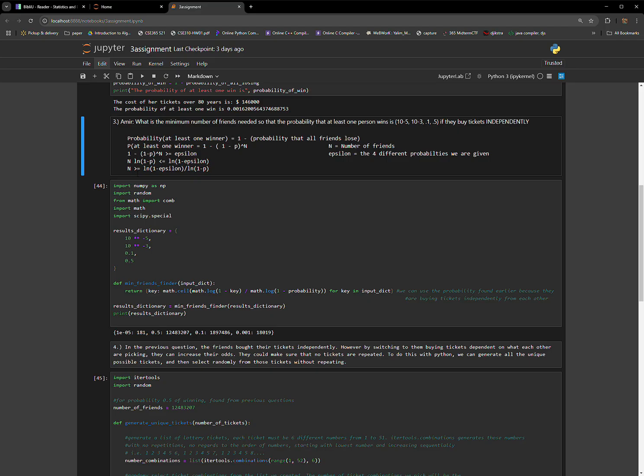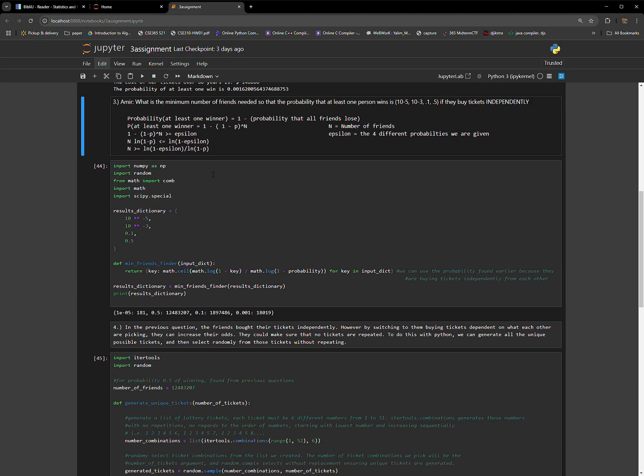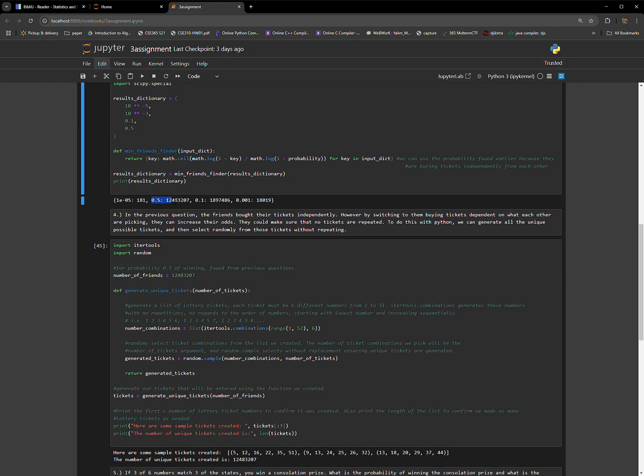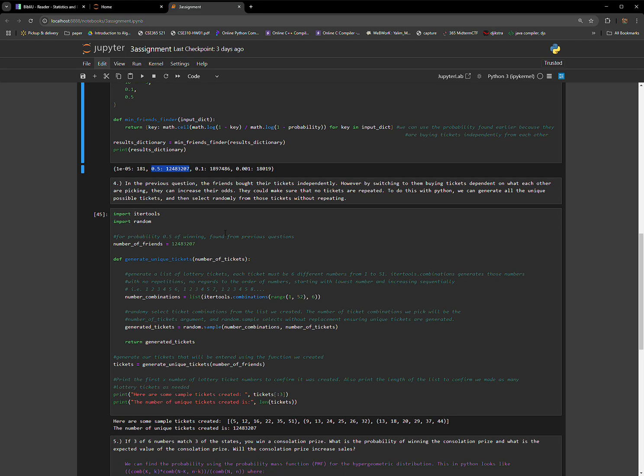The number of friends is greater than or equal to the natural log of 1 minus epsilon, which we were given, divided by the natural log of 1 minus the probability of a ticket winning. So I did that math here in this function, and then I printed the results. For each of the epsilons, these are the amount of friends he would need, and the 0.5 probability requires over 12 million friends, which will be used in the next question.